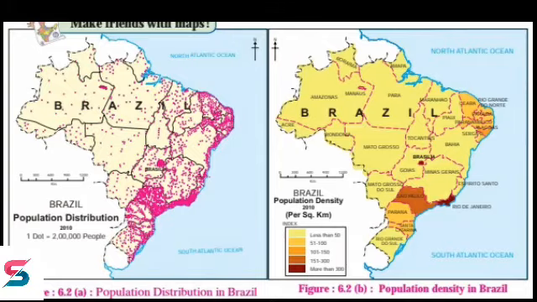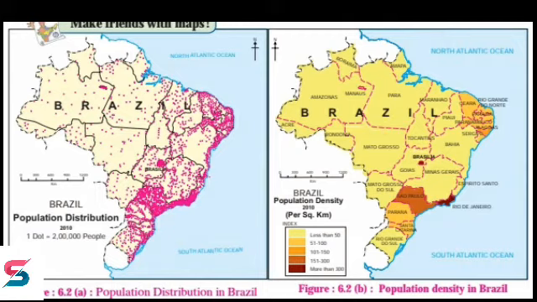The distribution of population is very uneven in Brazil. The majority of Brazilians are concentrated within 300 kilometers of the eastern coastal areas, also called coastal lowlands. Therefore, agriculture and industries have flourished well there. As a result, a higher density of population is found here.